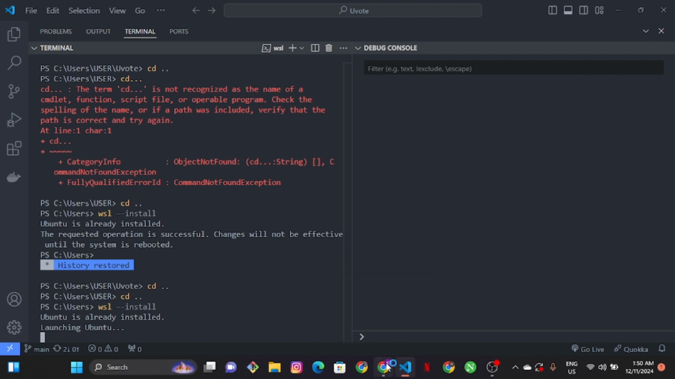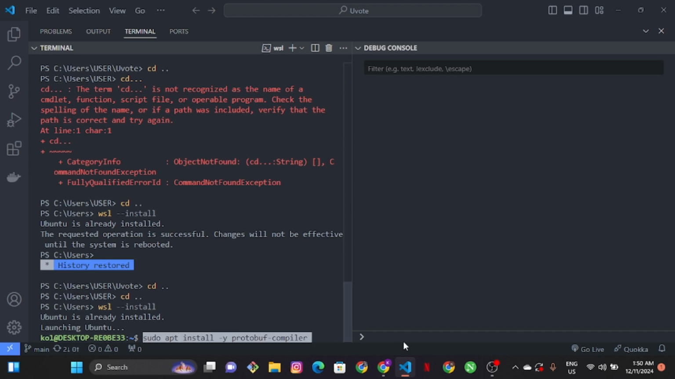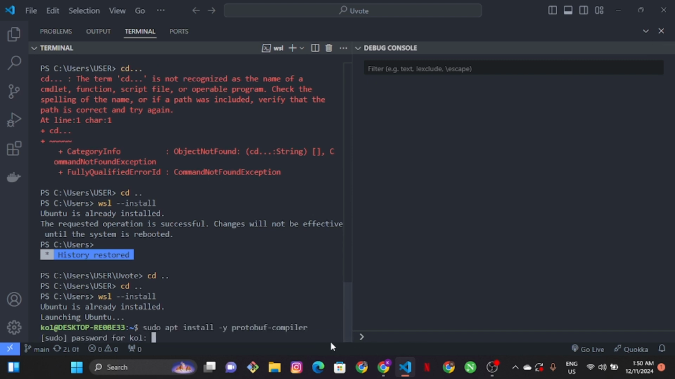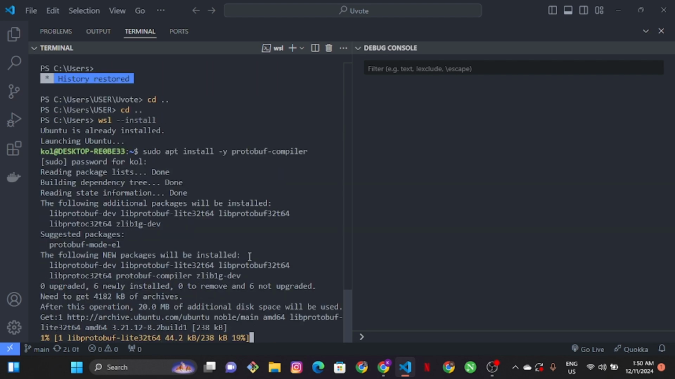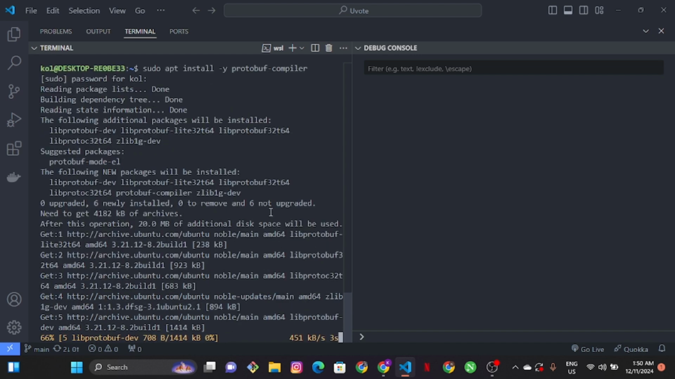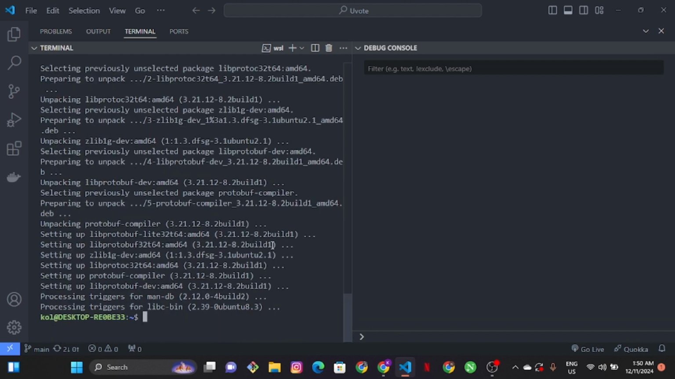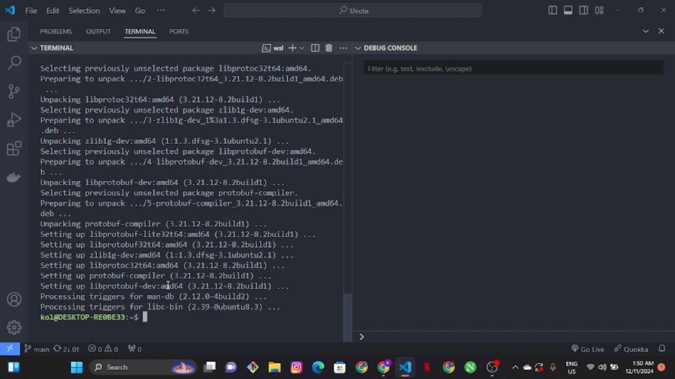So we are launching Ubuntu now, so we're just going to copy this one as well, so we can paste it in there. Enter, and we're just going to put the password, and yeah, everything is all set and done right now. We're just going to give it a few minutes. Okay, so I think everything has been installed already, even the compiler as well.